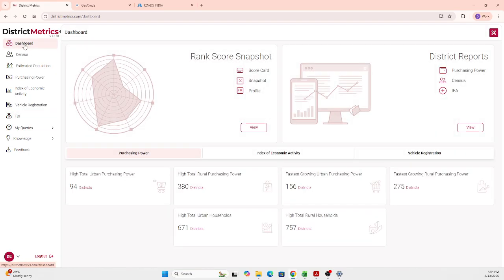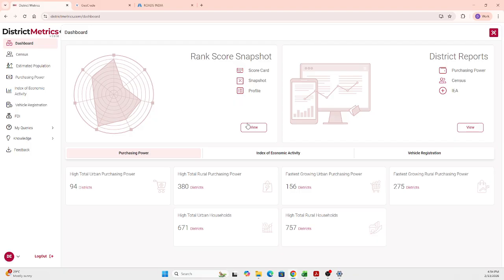So now coming to the dashboard, as I mentioned, this is a quick access dashboard. All the different points that we saw here have been given as speed dials. If you want to see which are the highest districts with high total urban purchasing power or high total rural purchasing power, these are the different speed dials that are there. And at the top, you have the rank and the scorecard snapshot. So you can select the district and get the scorecard or the snapshot of that.